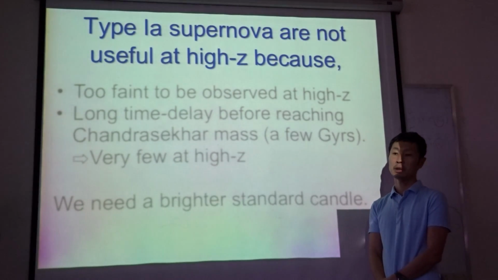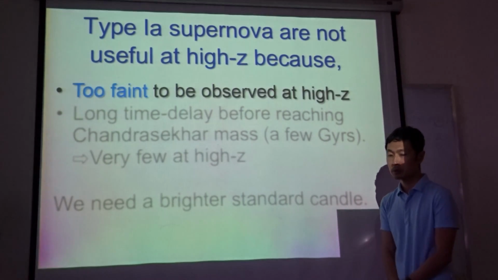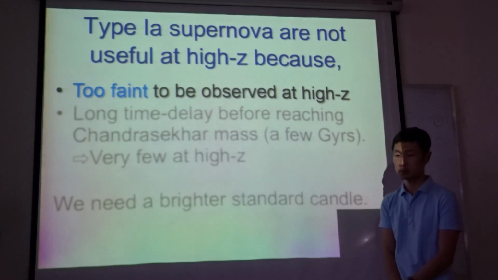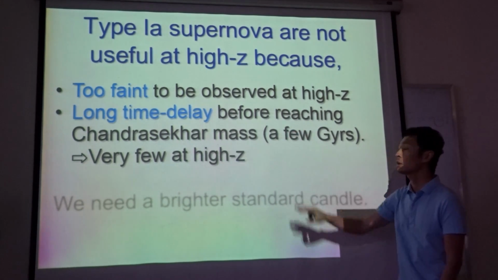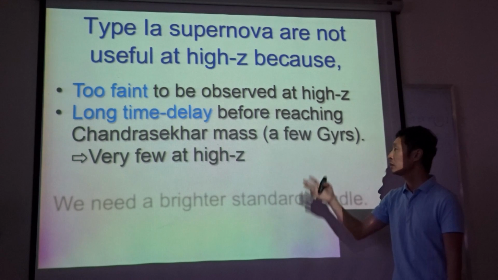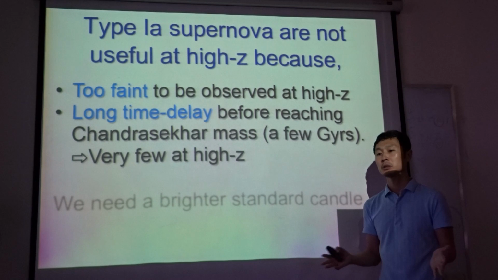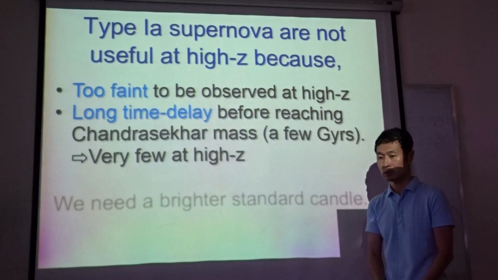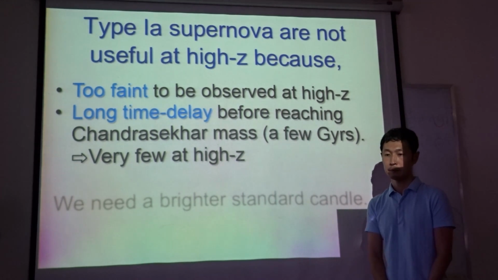However, type 1a supernovae are less useful at high redshift, because even type 1a supernovae become too faint to be observed with modern telescopes. And more fundamentally, there's a long time delay before a type 1a supernova reaches the Chandrasekhar mass and explodes. It takes about a few gigayears. So when the age of the universe is less than a few gigayears, there won't be any type 1a supernovae. So we need a brighter standard candle at higher redshift.